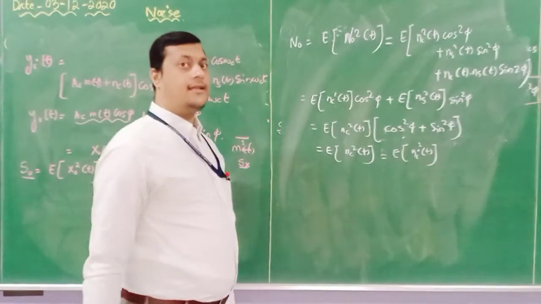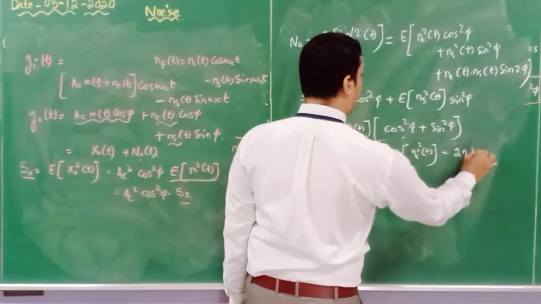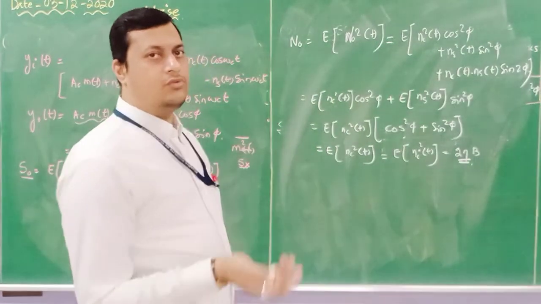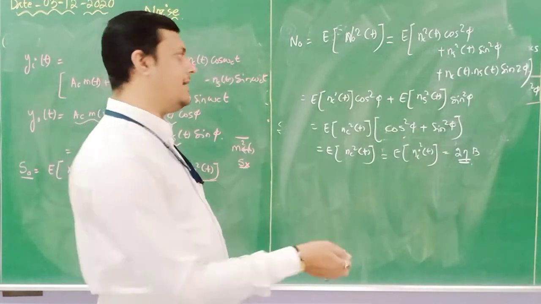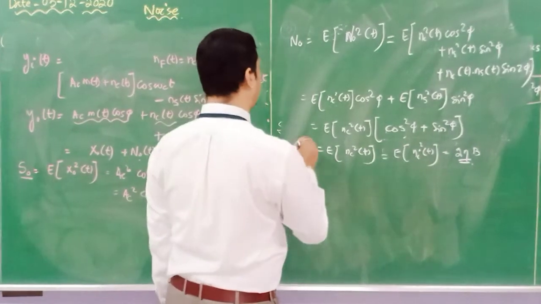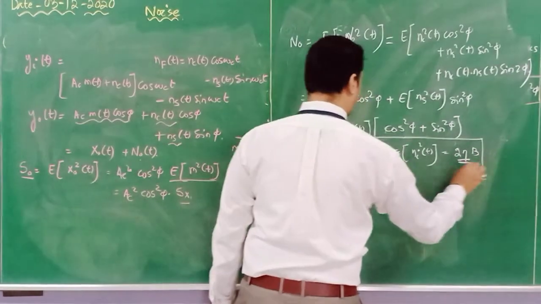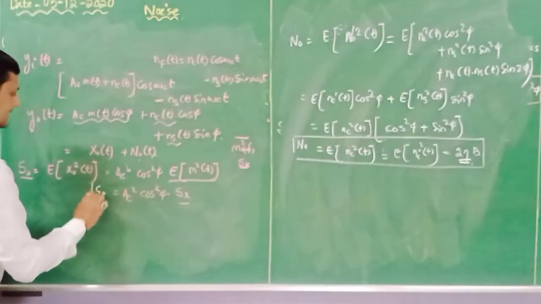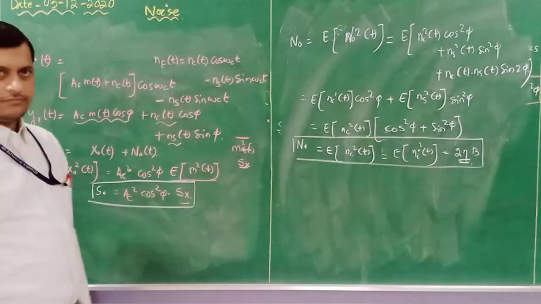Done. And how much is it? It is 2 eta into b, because 2b is the bandwidth. The power spectral density for both sides is twice eta into b. So this is my output noise power, and this is my output signal power. Now I need to divide these two.